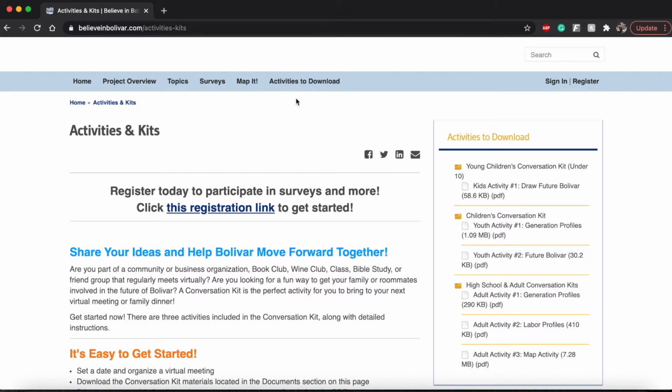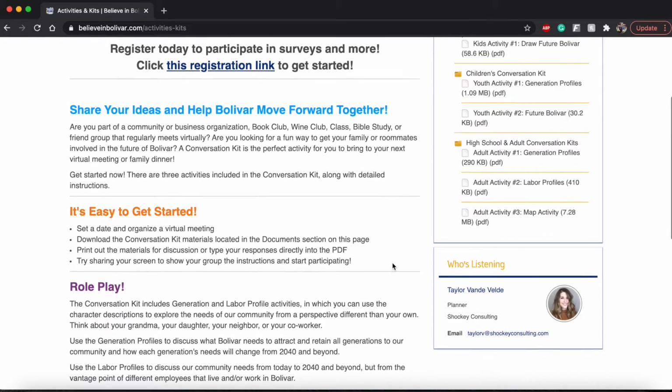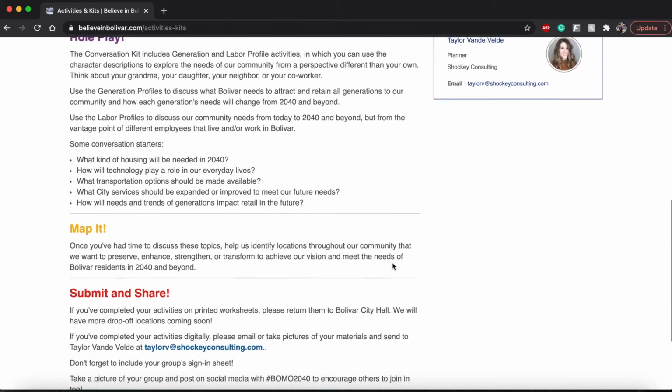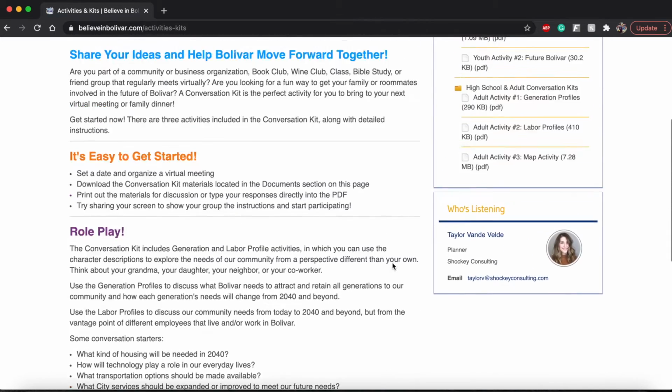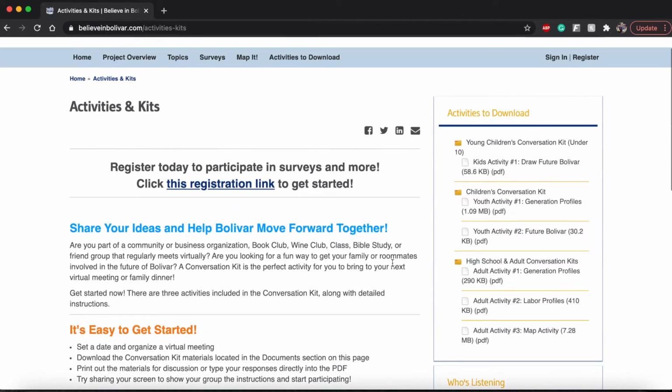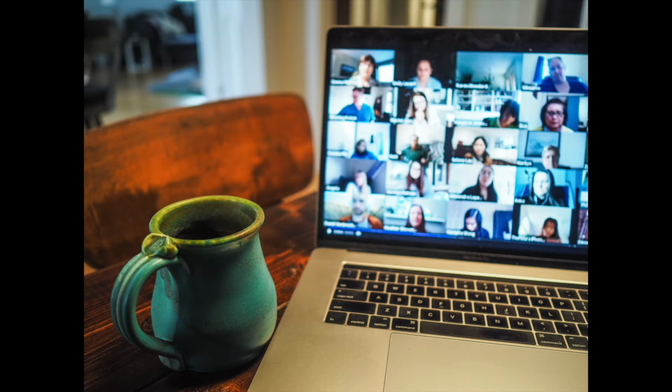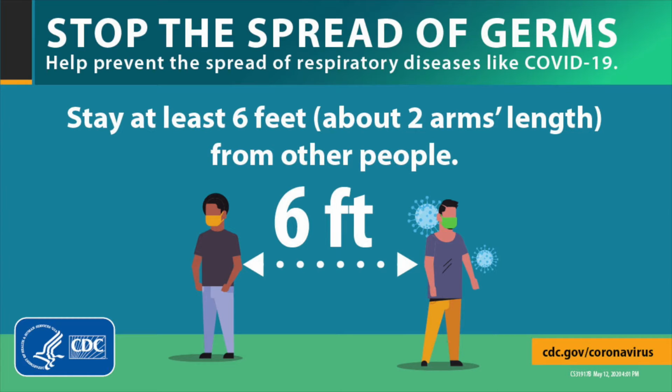Located on the page, Activities to Download are a few different activities for various age ranges that will help gain insight into community needs and how to plan for those needs in the future. These activities can be completed in a group, on Zoom, or individually. If your group plans to meet in person, follow proper social distancing and COVID-19 guidelines to ensure the discussion is